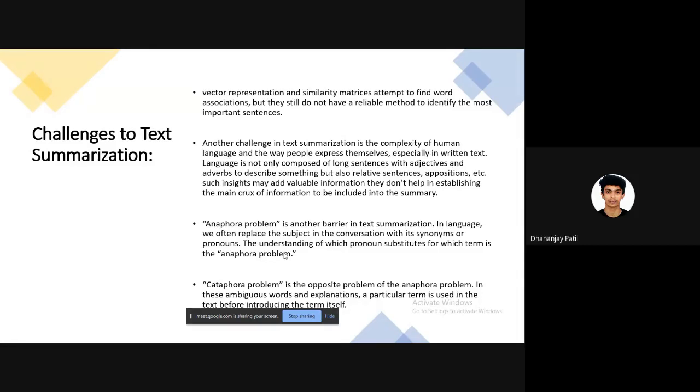Another challenge is the anaphora problem. It is another barrier in text summarization. In language, we often replace the subject in conversation with its synonyms or pronouns. Understanding which term a pronoun substitutes for is the anaphora problem. Then we have the cataphora problem. It is the opposite of the anaphora problem. In this, with ambiguous words and explanations, a particular term is used in the text before introducing the term itself. Next up.